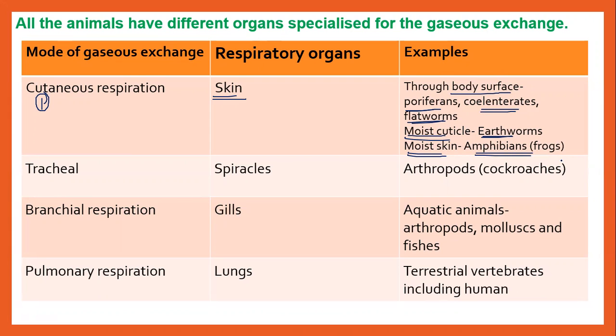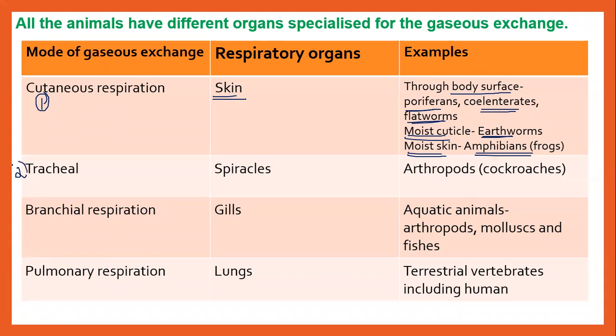What is the first one? Cutaneous respiration. In cutaneous respiration, the organism respires or breathes through the skin. So in case of poriferans, coelenterata and flatworms, they respire through the general body surface. In case of earthworm, they have a moist cuticle, and in case of amphibians like frog, toads, etc., they respire through their moist skin.